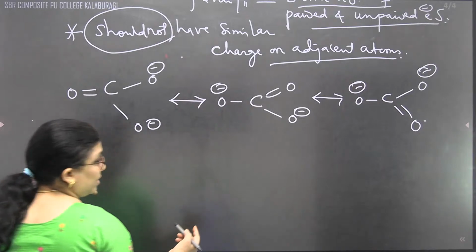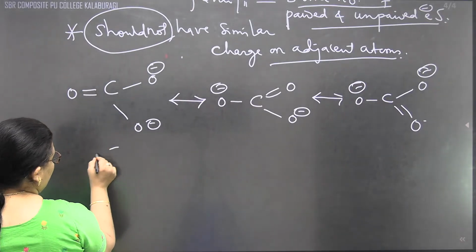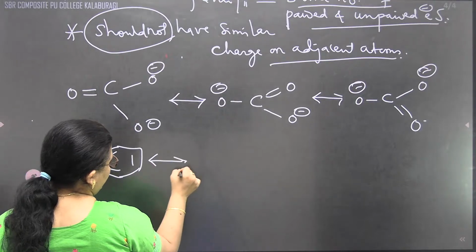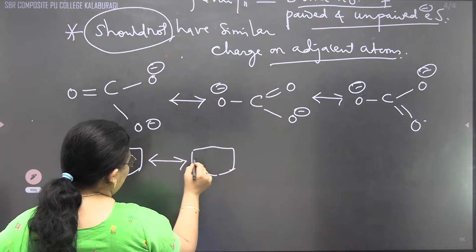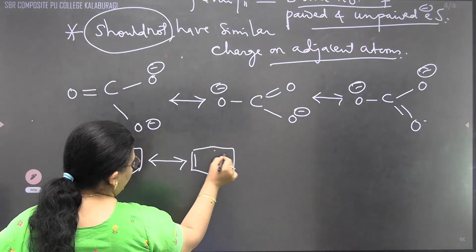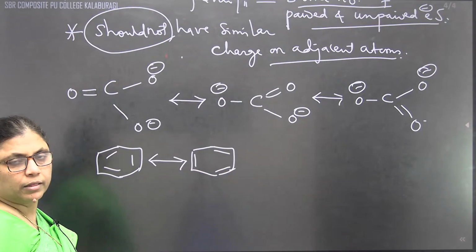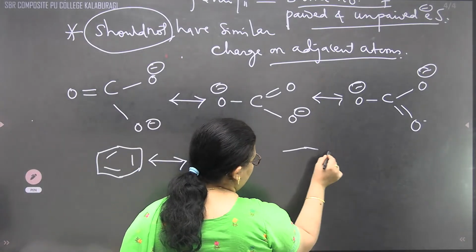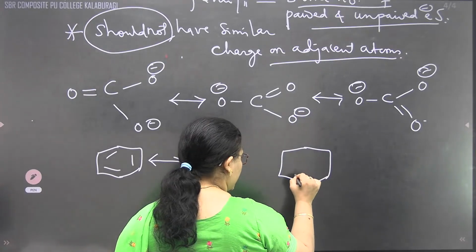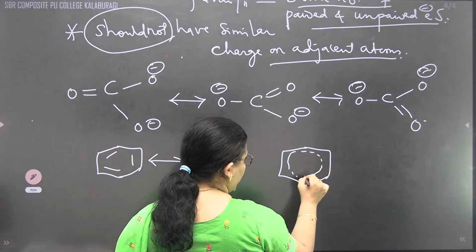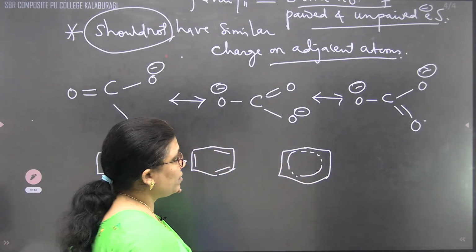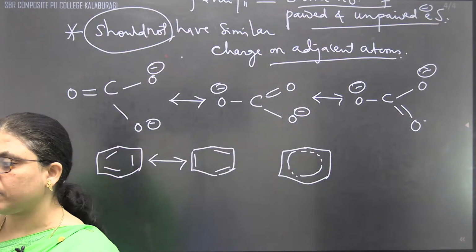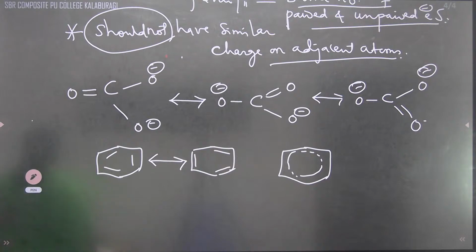Same way, a simple example we have written many times is benzene. You may be remembering the alternate single and double bonds, but no position is permanent. Correct? That's why whenever you are writing a resonating structure, there will be a delocalization of pi electrons around the ring.